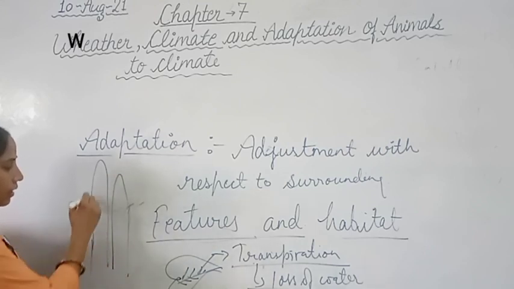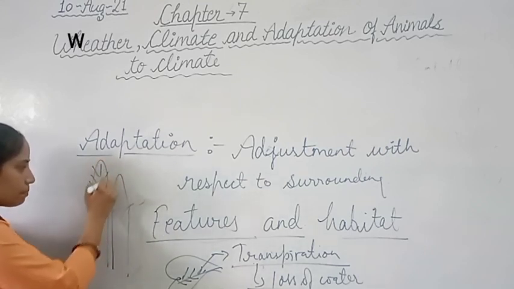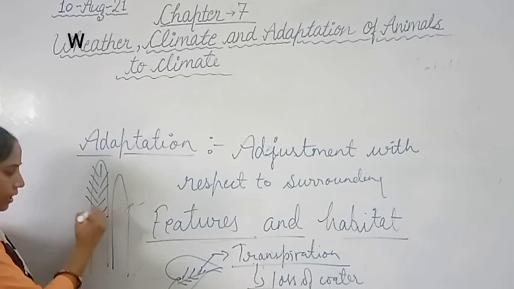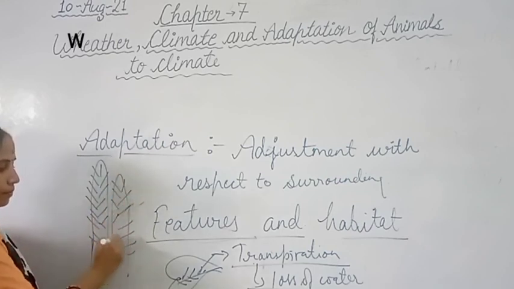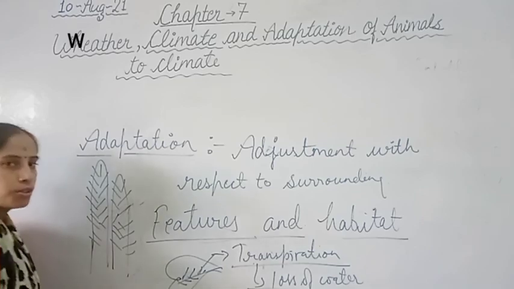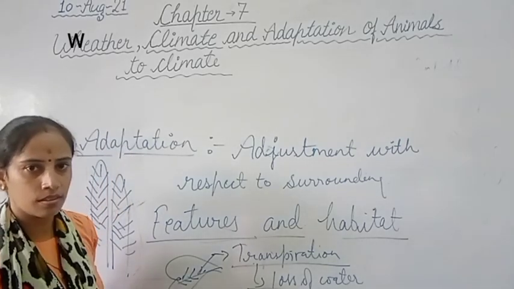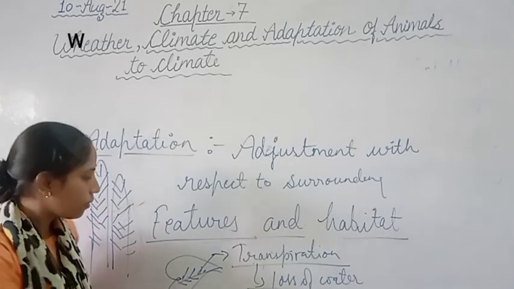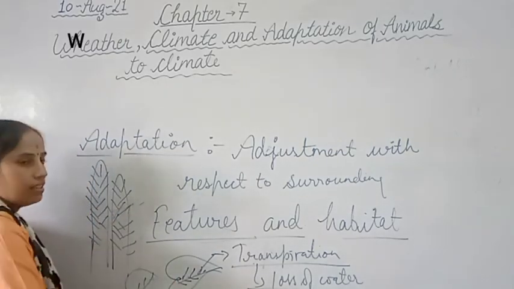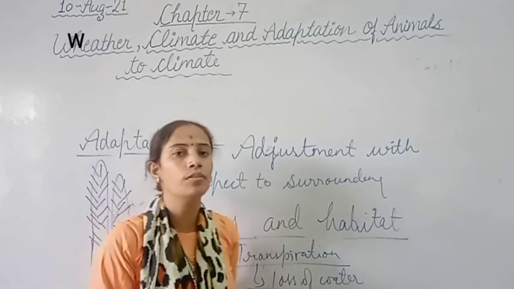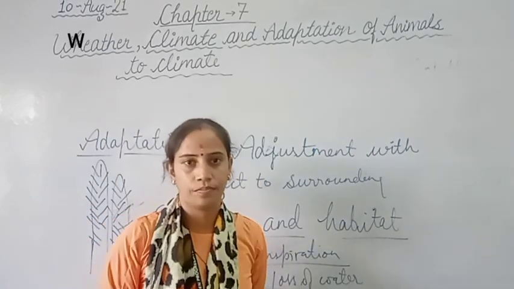Spines are present on their body surface. So why are these spines present? To reduce the transpiration rate. Clear? So broad leaves are not present in desert plants. So this is a kind of adaptation.